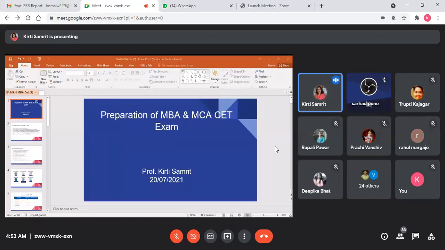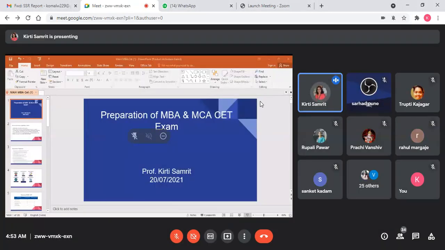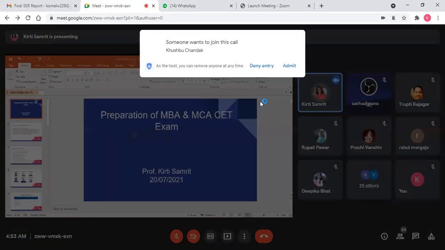Once you have filled the CET form, you should prepare for two things. One, document preparation, especially for those who belong to a backward class, and simultaneously you have to prepare for the CET also. For students belonging to different categories, remember these documents. This is the common list for open category and caste-wise.